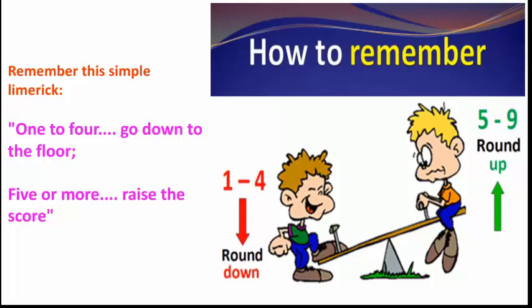Yes, if they play the seesaw and a boy gets a score from 1 to 4, then we go down to the floor. That means we round down the given number. Understood? Now if the score reaches 5 or more while playing, then we raise the score. Understood? So here we round off the given number by adding 1 to the circled digit, for whichever place we look to get the rounding off done.